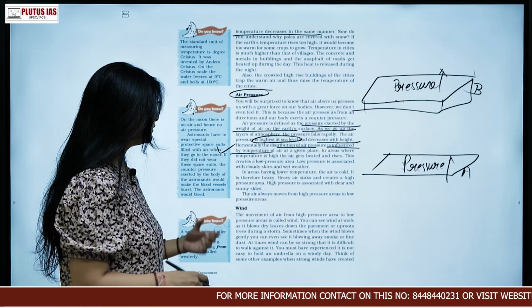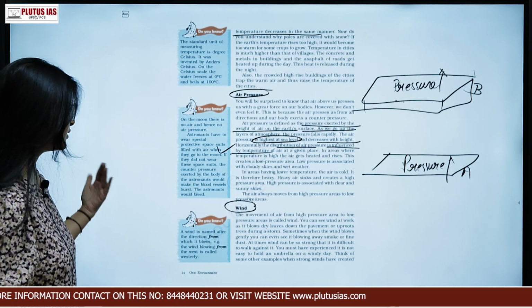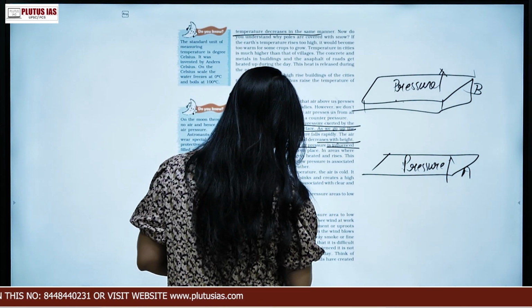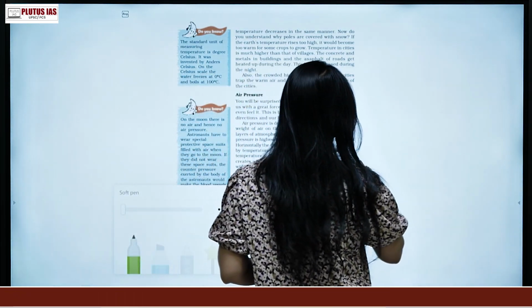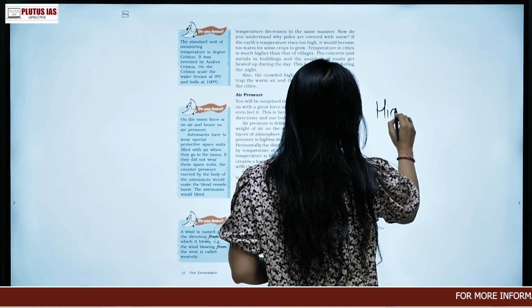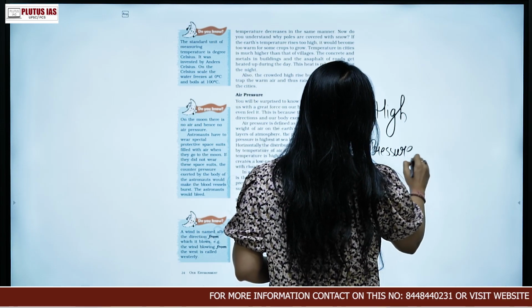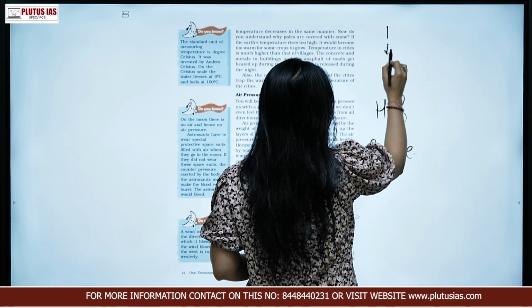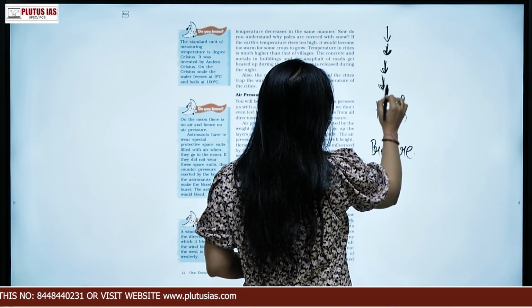Now talking about wind, wind is another factor. It is the movement of air from high pressure to low pressure. Always remember one thing: what are high pressure and low pressure? First of all, understand this. High pressure is a region where the air is descending. What do you mean by air descending? It is where the air is coming down because it is not that heated up. So it is descending.